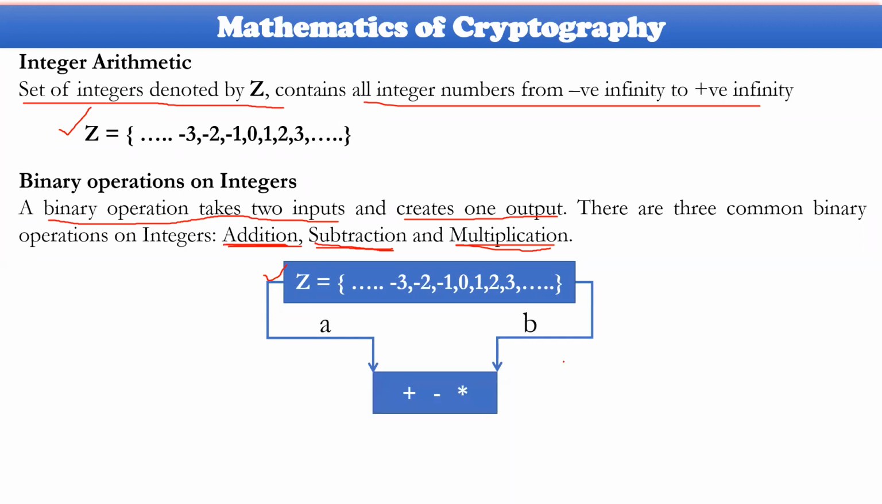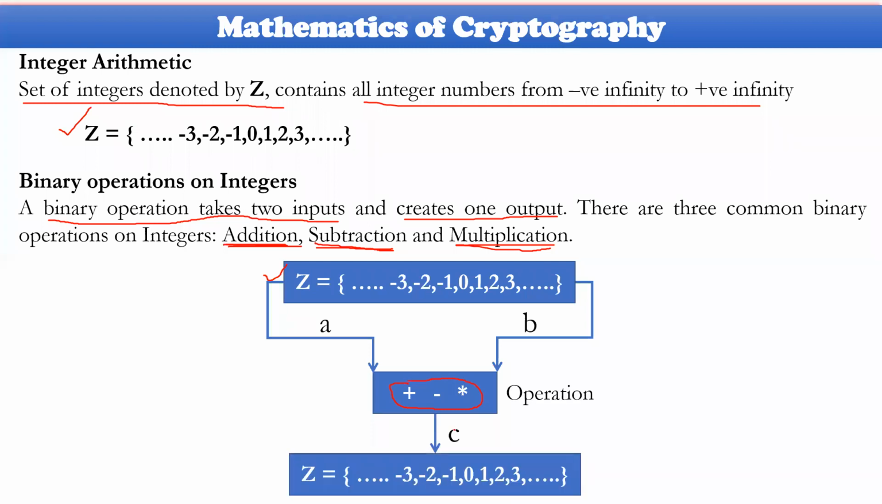So these operations come under integer arithmetic, and these operations produce only one output, and this output is also an integer. Either it is positive or negative, it will be an integer.